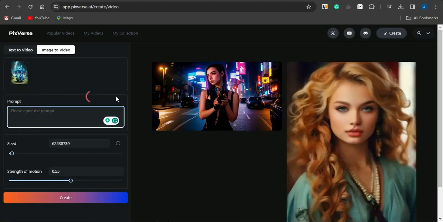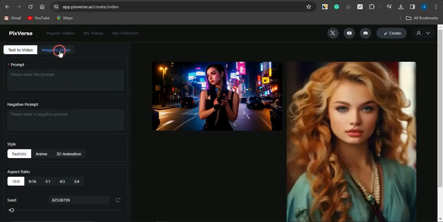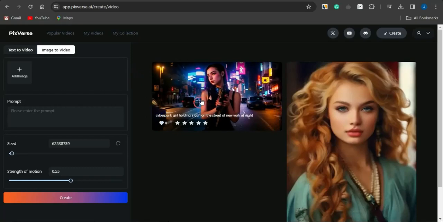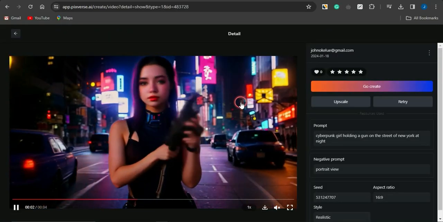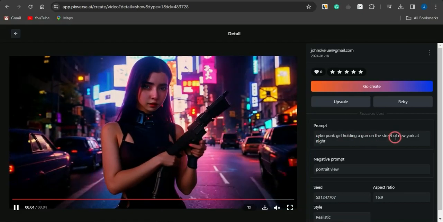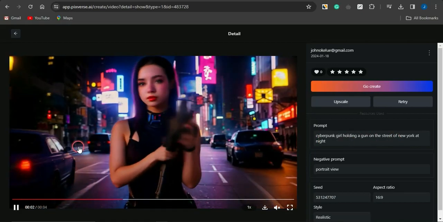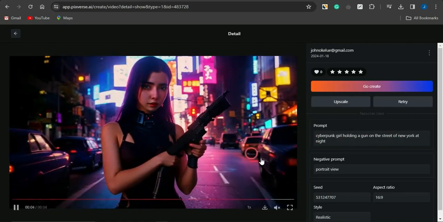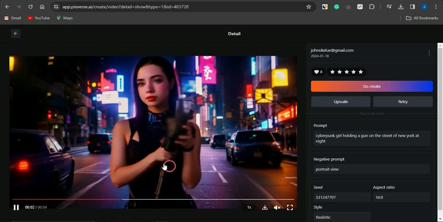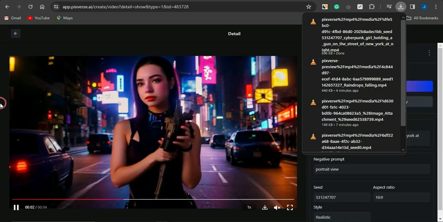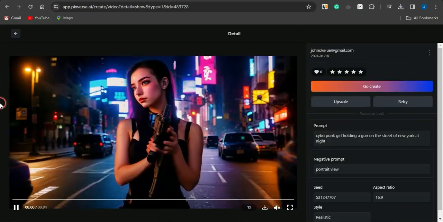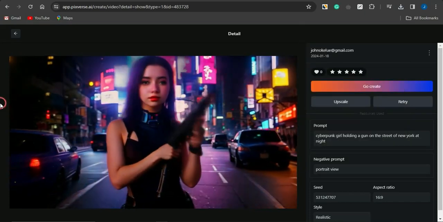But before we go further with generating a video from an image, take a look at the video that was generated using the simple text I inserted earlier: a girl holding a gun on the street of New York. You can see the prompt right here, and the cool video that was generated just by using this simple prompt. The motion of the lady in the video is quite amazing.